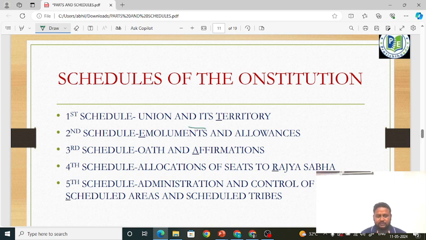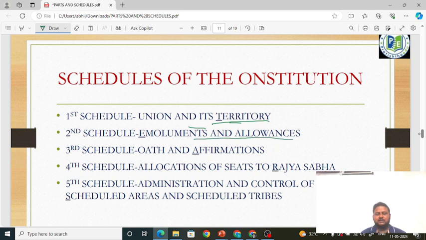Like I told, what are the schedules? What does the union mean? What does the territory mean? How many states? How many union territories are there? All these things are contained in first schedule. Okay friends, that is contained in first schedule. When it comes to second schedule, very important friends: emoluments and allowances.